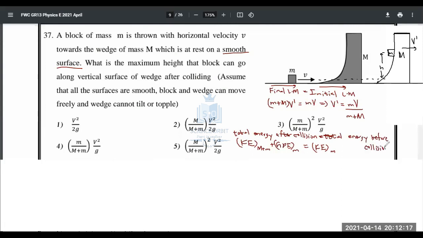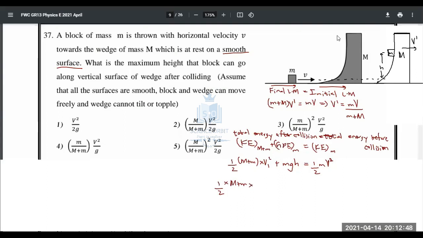Right, so that's it, finished. Kinetic energy of both these masses should be half (M plus m) into V dash squared, plus gravitational potential energy of small m, which is mgh. I think that's what we have to find out, h. It equals the initial kinetic energy of small m, half mv squared, right? So here it's going to be half into (M plus m) into V dash squared.